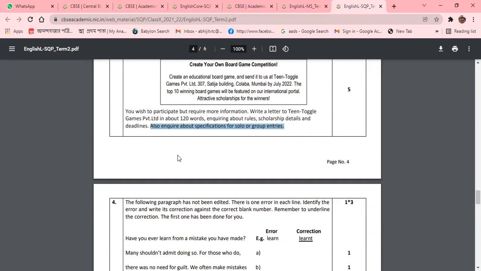That means if someone has not mentioned this, marks cannot be awarded to the students. Marks will be deducted from there. So keep in mind all those things.